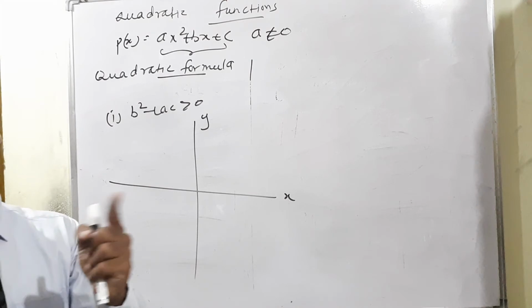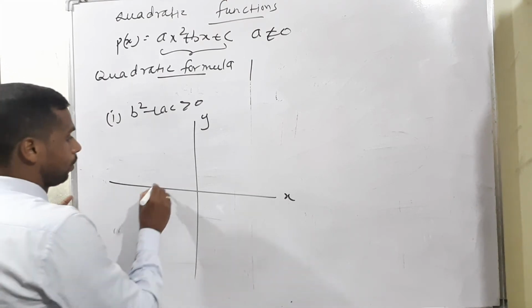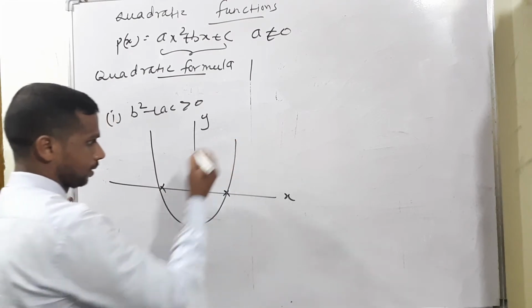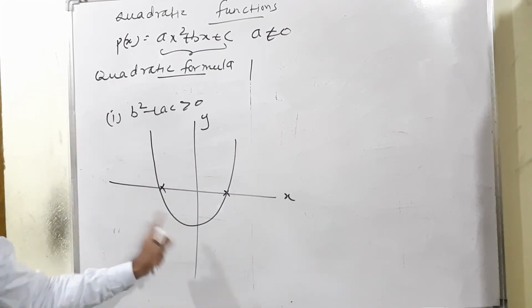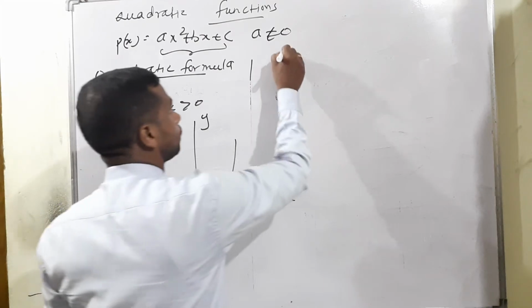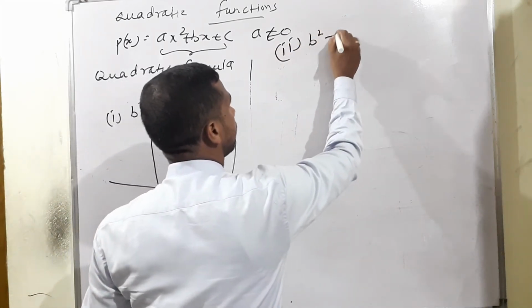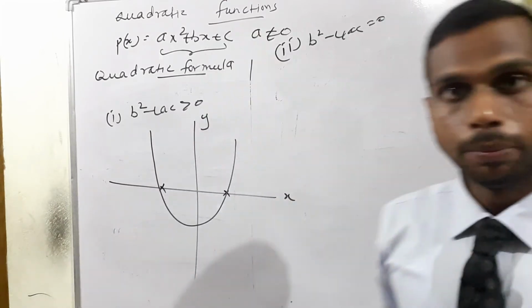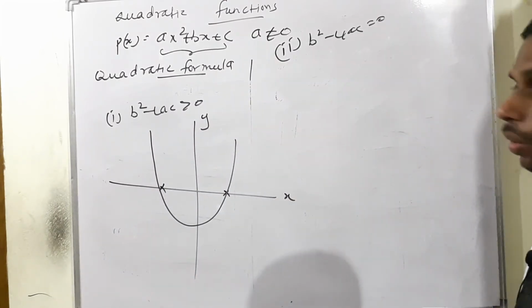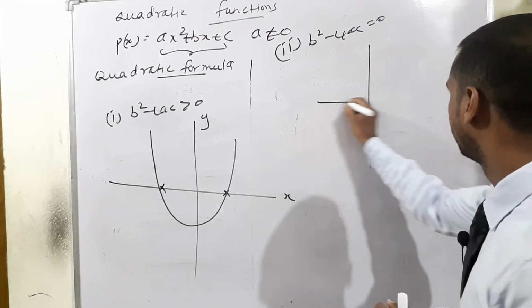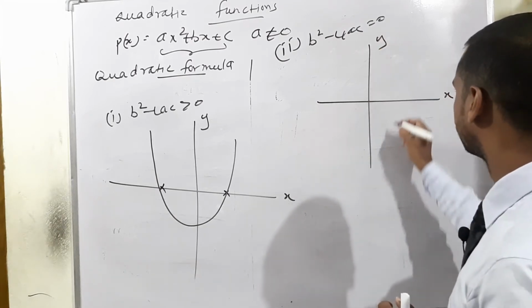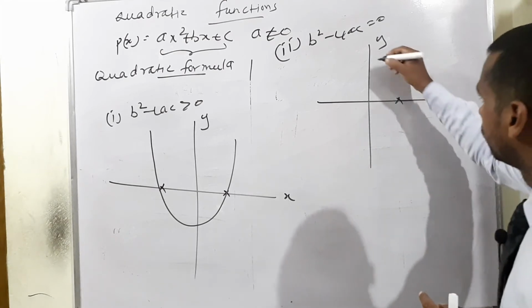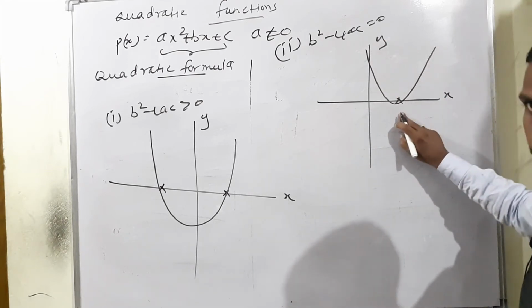We will get 2 different real values. So here one value, here one value, means the graph will look like that. Same time, b square minus 4ac equal to 0 means the values are real and equal. With the same x and y axes, we get only one point. The roots are equal. The curve touches at a single point.